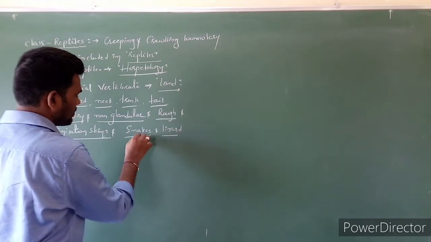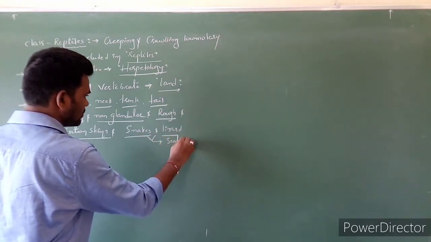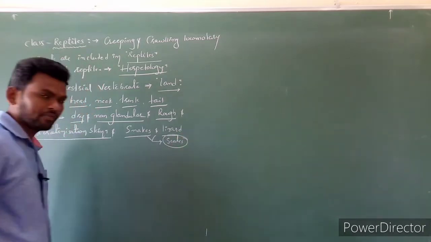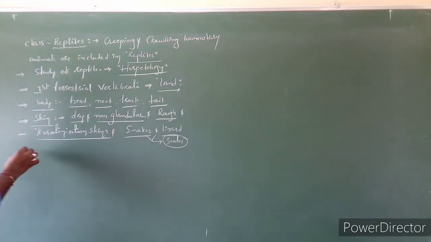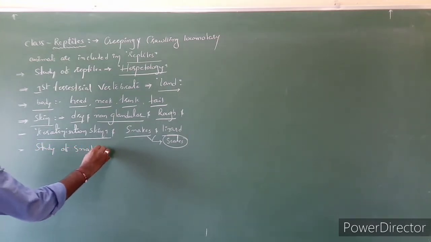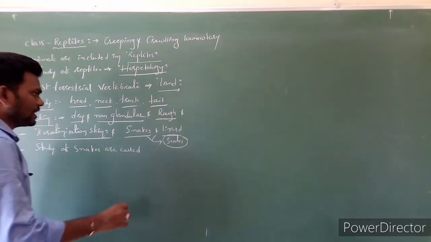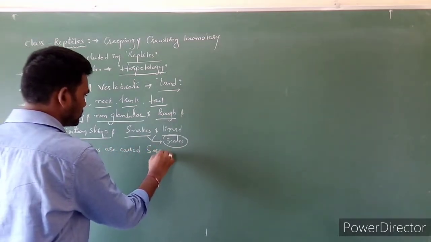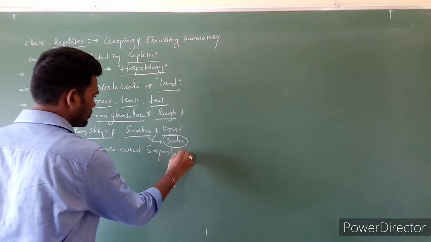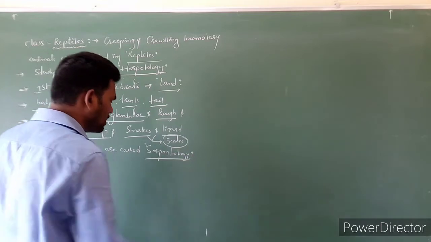The body surface is covered by scales. Clear? Next, the study of snakes is called serpentology. The study of snakes is called what? Serpentology.